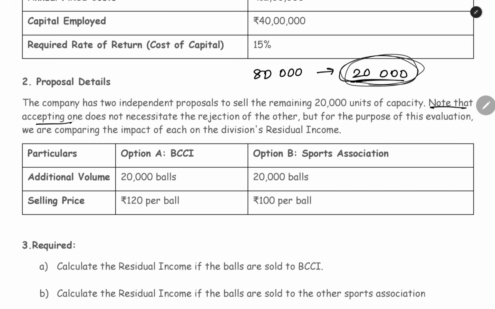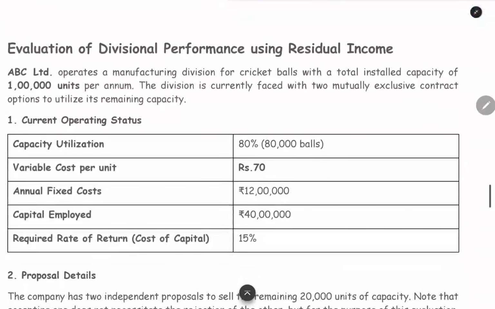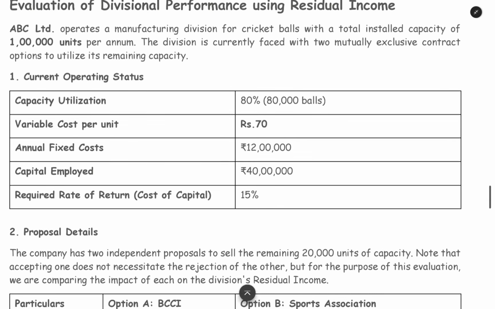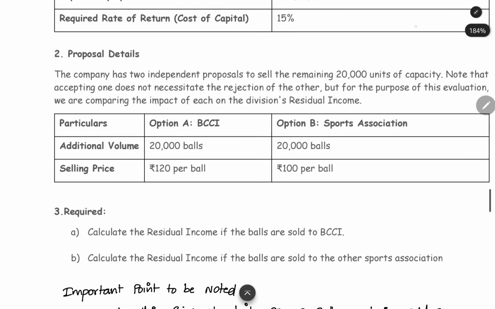Note that accepting one does not necessitate the rejection of the other, but for the purpose of this evaluation, we are comparing the impact on each division based on the residual income. They already told that we have two mutually exclusive contract options. What is the meaning of mutually exclusive contract? If you accept one contract, you have to reject the other contract. That is the condition. You can accept only one. So we have two options. The extra 20,000 units we can manufacture, and we can sell them to BCCI or any other sports association.